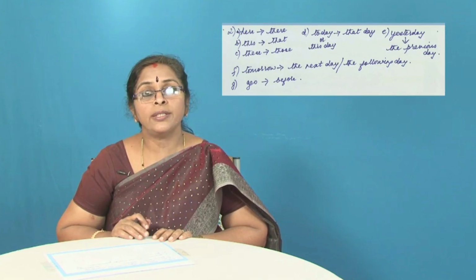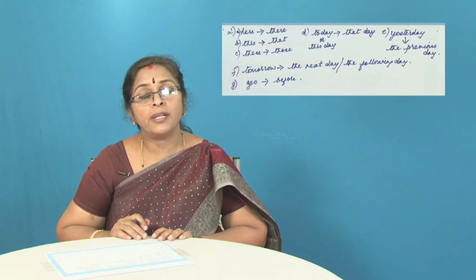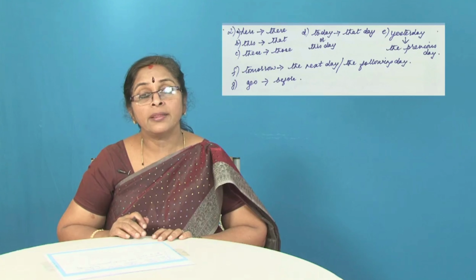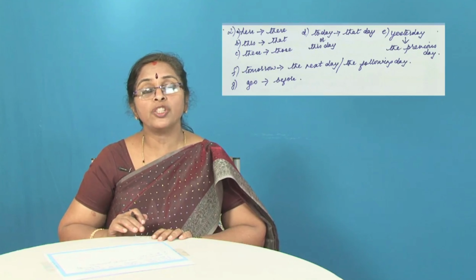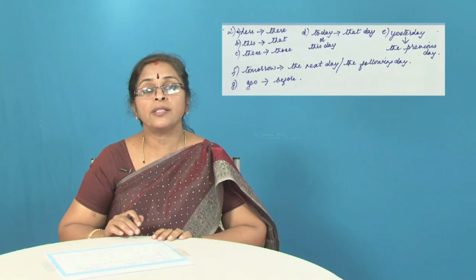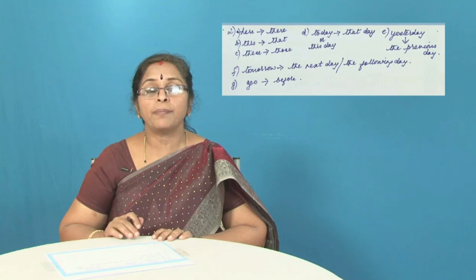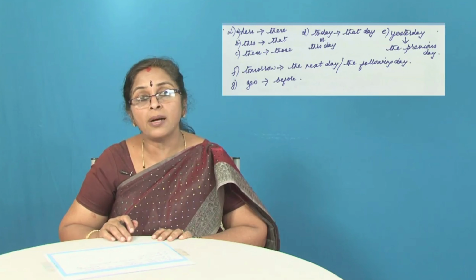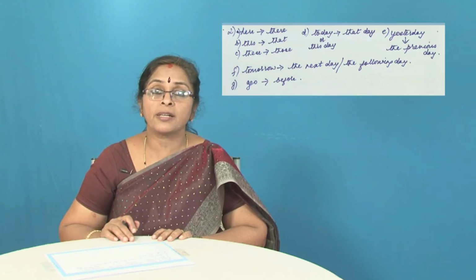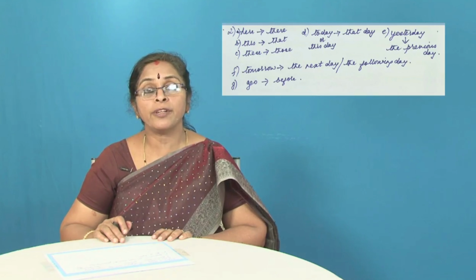So the first rule is, if the reporting verb is in the past tense, then the tense of the reported speech will change from simple present to simple past, present continuous to past continuous, present perfect to past perfect, present perfect continuous to past perfect continuous, past tense to past perfect.